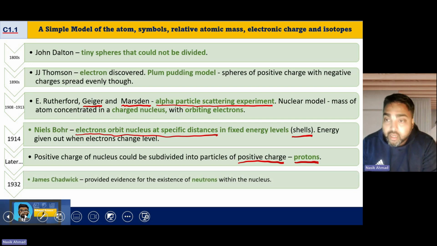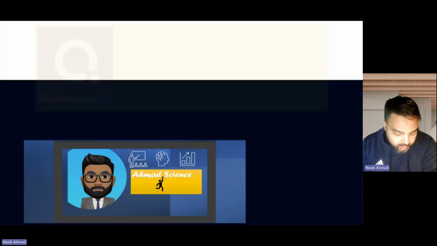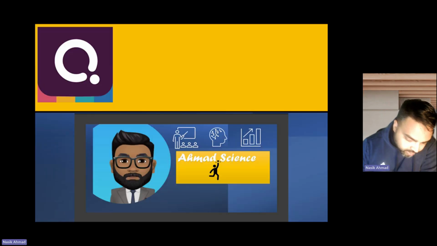Now, finally, it was James Chadwick, and James Chadwick discovered the existence of neutrons. Now, well done to Zach.